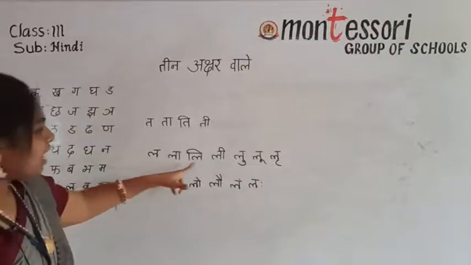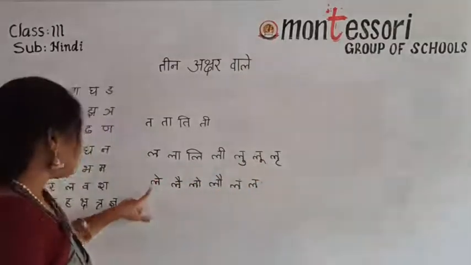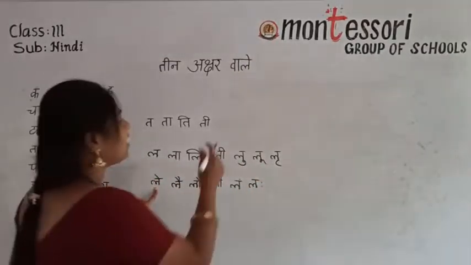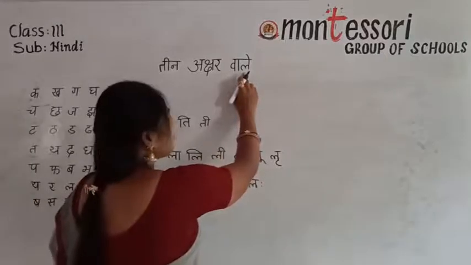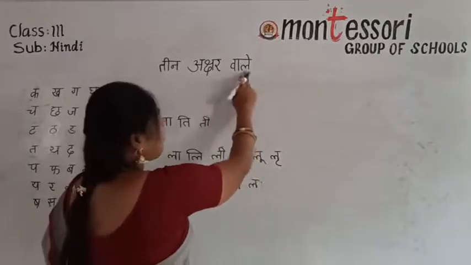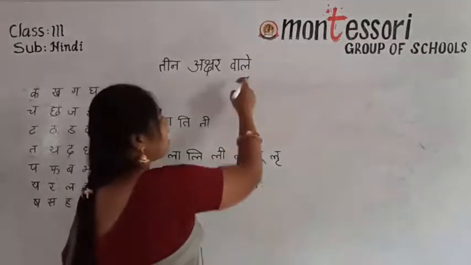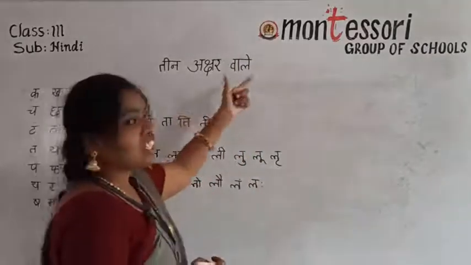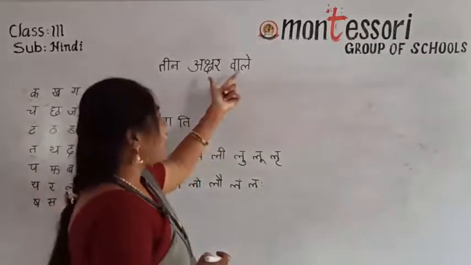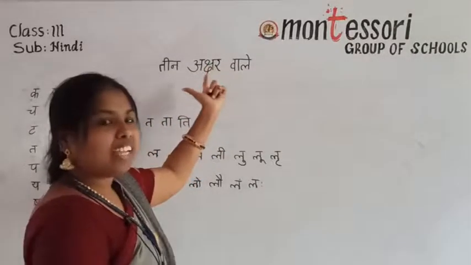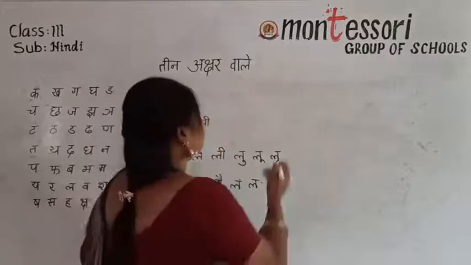See, I told you read the Barakhadi compulsory. Then only you know the letter. Here comes now. See, va, then la, ye ki matra le, vale, do akshar vale. Join this va and la, ye ki matra, la ye le, vale.